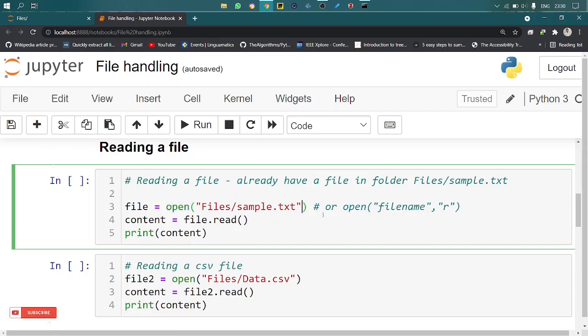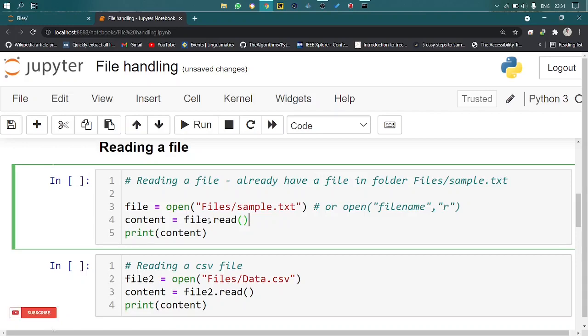Here I didn't mention the mode, but we can give reading mode, writing mode, and append mode, or R, W, or A. By default it will be in reading mode, so it will read the file whether you give the mode or not.